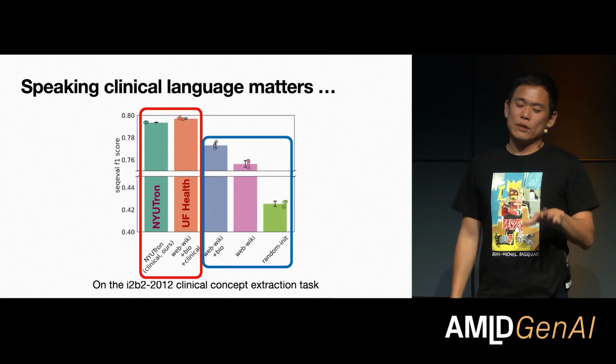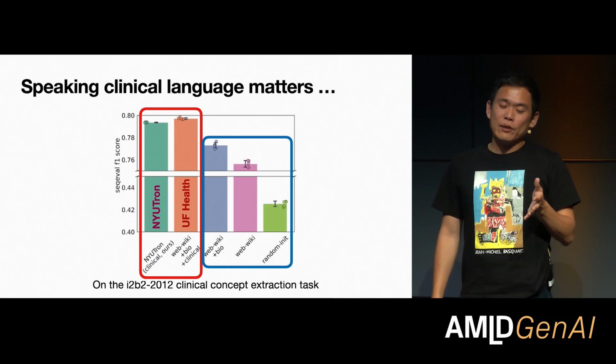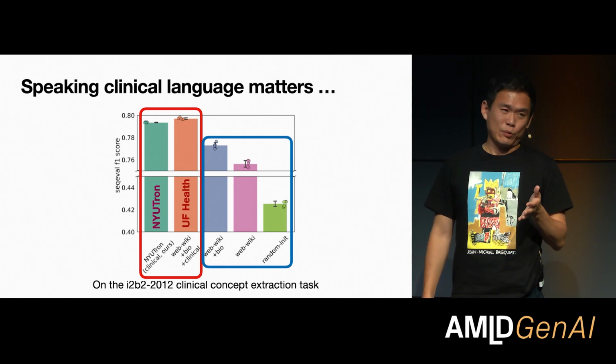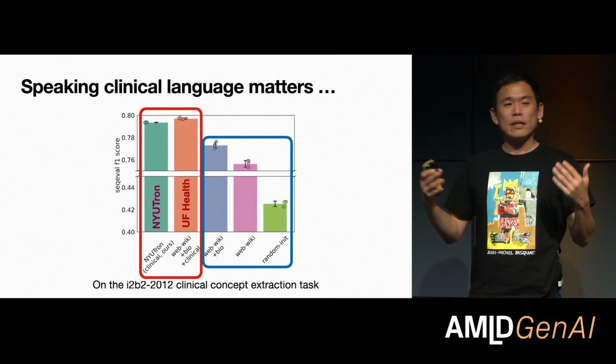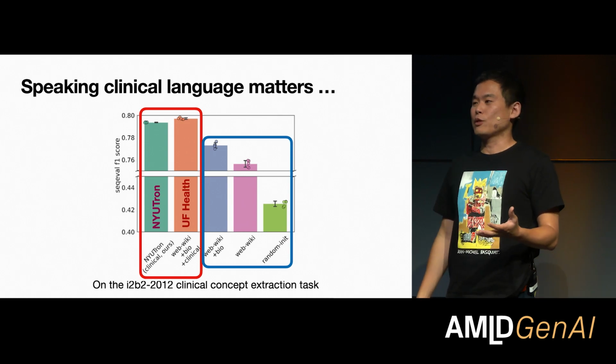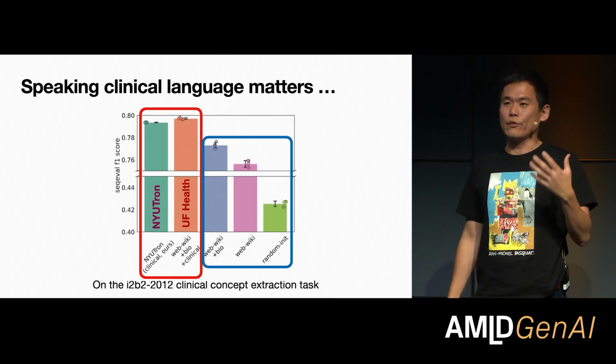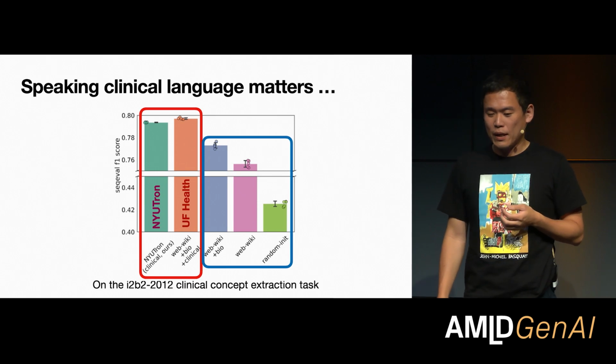So one thing that we tested was whether it matters that we build a clinical language model, or can we actually use just a generic language model that was trained on the internet or web text only? It turned out that it's really important to pre-train this language model on clinical language. It's unsurprising in hindsight, in the sense that clinical language is not natural language. It has a lot of idiosyncrasies of its own.